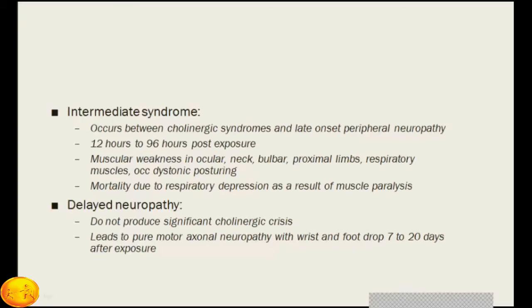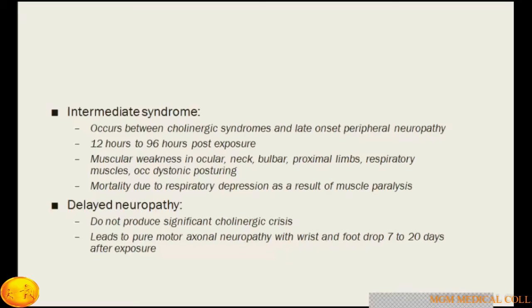Then delayed neuropathy does not produce significant cholinergic crisis, and leads to pure motor axonal neuropathy with wrist and foot drop from 7 to 20 days after exposure. So immediately on admission, the patient gets acute cholinergic crisis, where the patient gets muscarinic, nicotinic, and some central nervous system features.